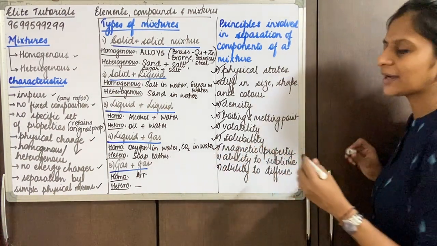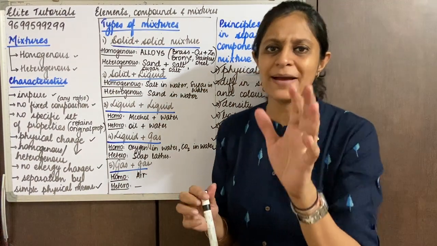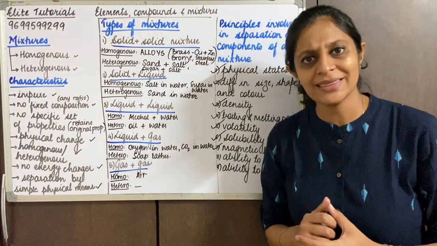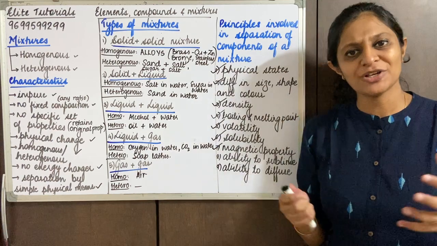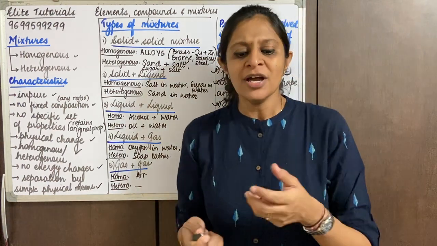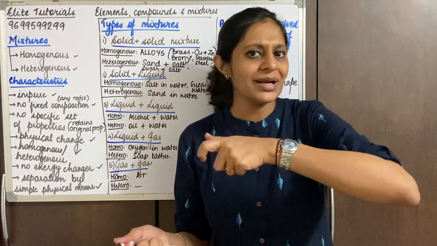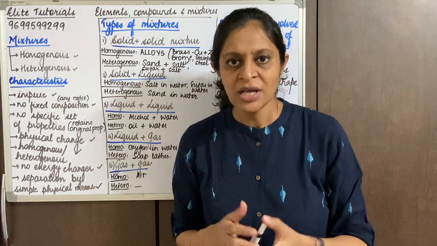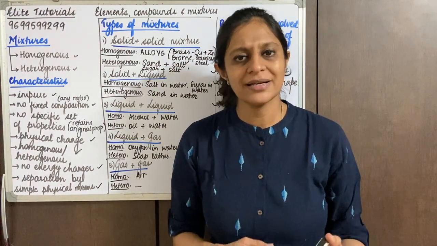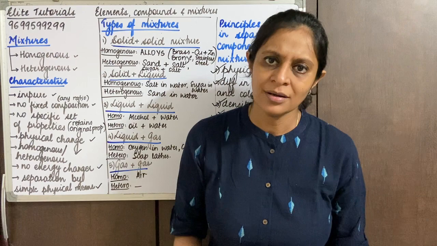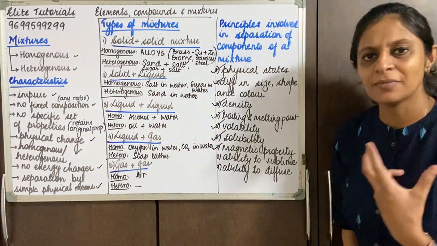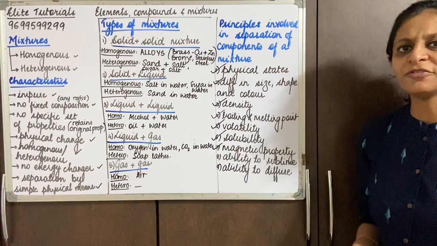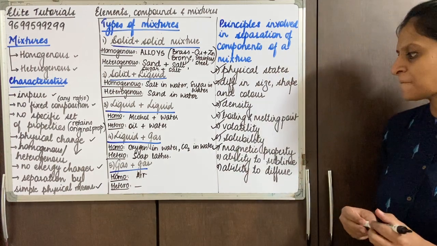Now when I'm talking about magnetic properties, I'm sure one example has come to your mind, that is iron and sulfur. Perfect. When we talk about a mixture of iron and sulfur, I told you, if I want to separate iron and sulfur, I quickly run a magnet over the mixture. Iron will be attracted to the magnet and sulfur particles will remain in the dish, okay. So basically I've used a magnetic property to separate the different components of the mixture.